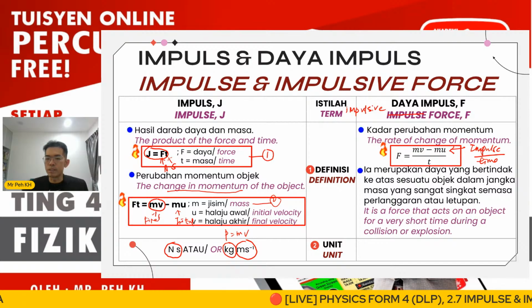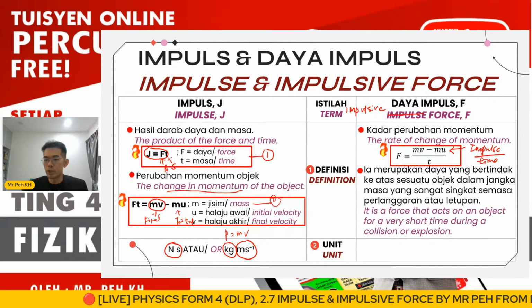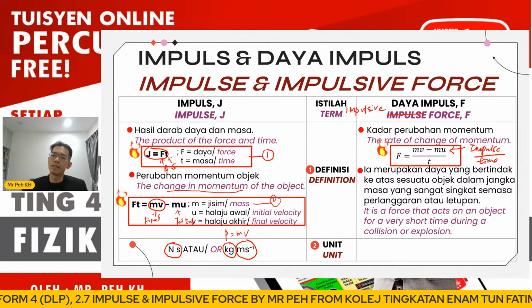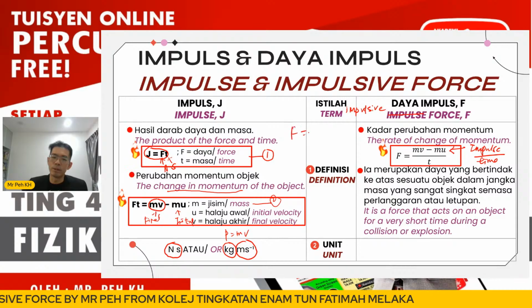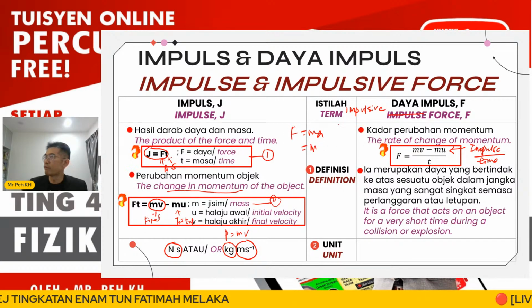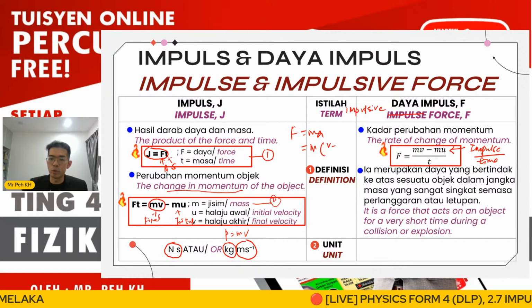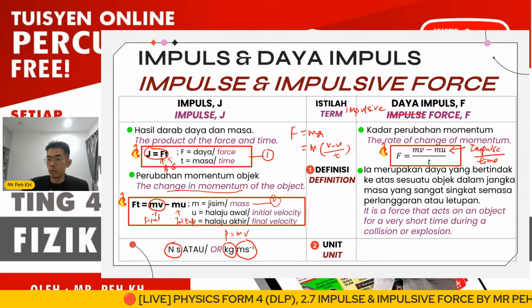Okay, so it is the force that acts on an object for a very short time during the collision or explosion. That means that actually for the force, we have a formula of F equal to ma. So the formula here comes from the same definition, from Newton's second law. So the a here is (v minus u) over t. So actually this is also the formula for force.